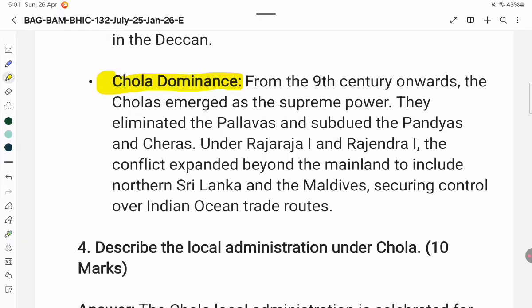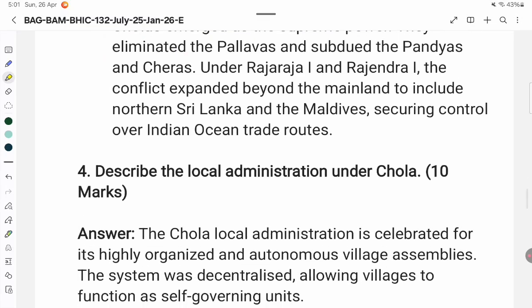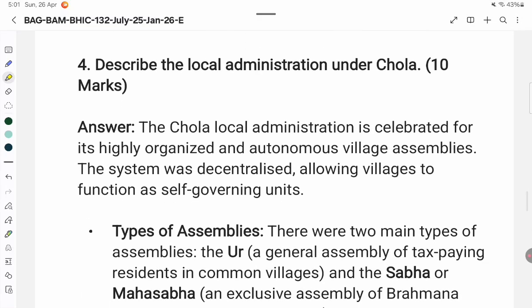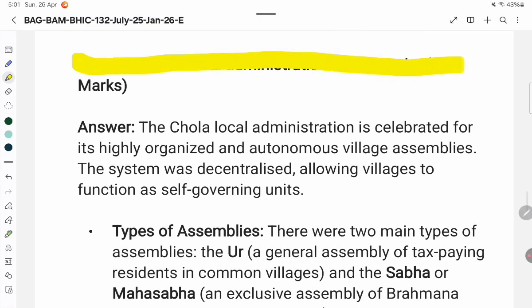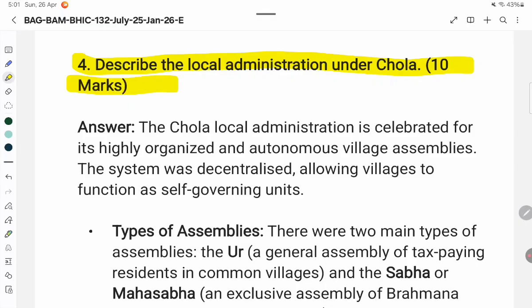4. Describe the local administration under Chola. 10 marks. Answer. The Chola local administration is celebrated for its highly organized and autonomous village assemblies. The system was decentralized, allowing villages to function as self-governing units.